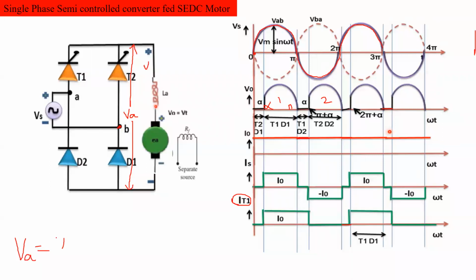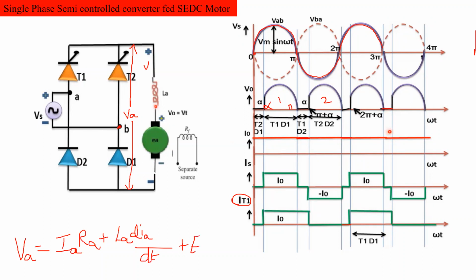Va is equal to IaRa, which means voltage drop across the armature resistance, plus voltage drop across the inductance La into dIa by dt, plus back EMF Eb.